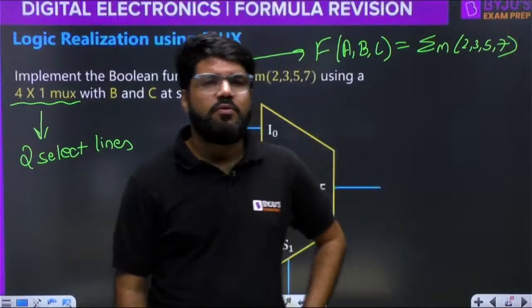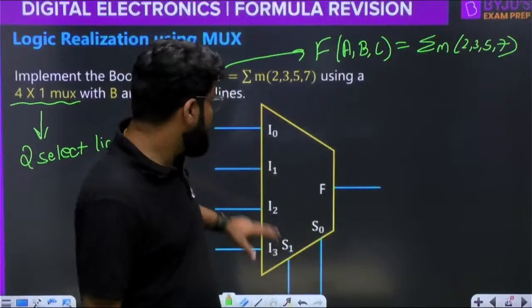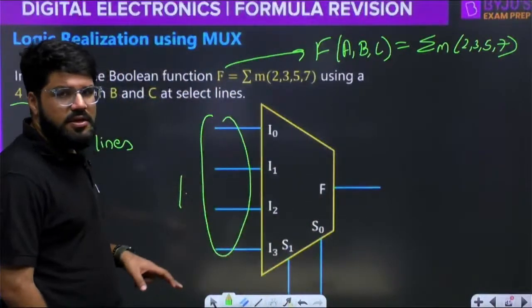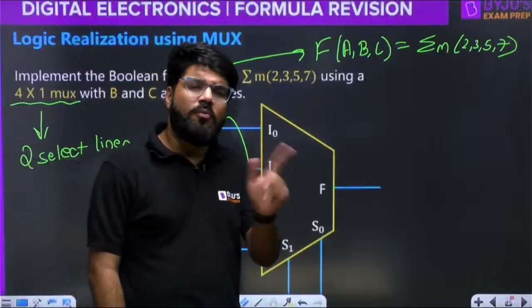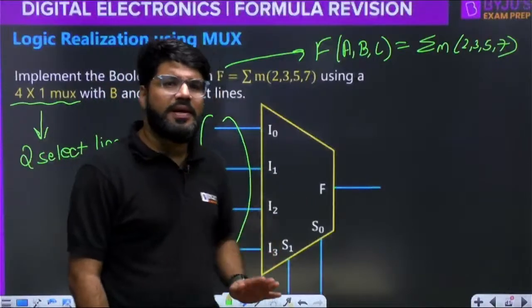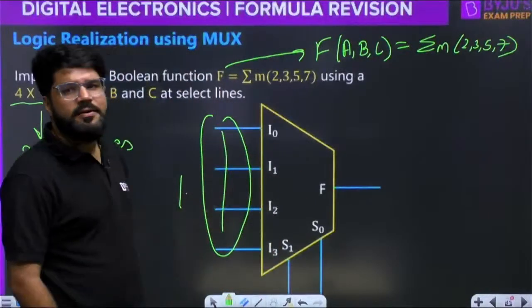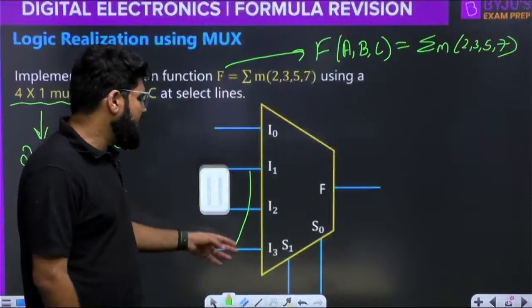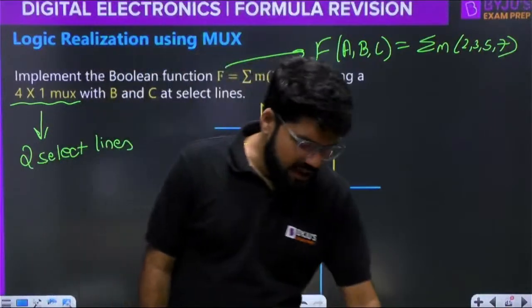Thank you, Pawan. What about the third variable? It has to be connected on the input lines. It may be connected in the true form or complemented form, but it has to be connected at the input side.